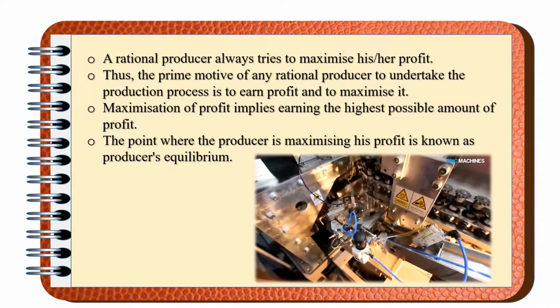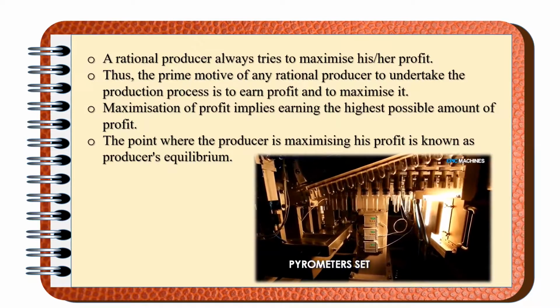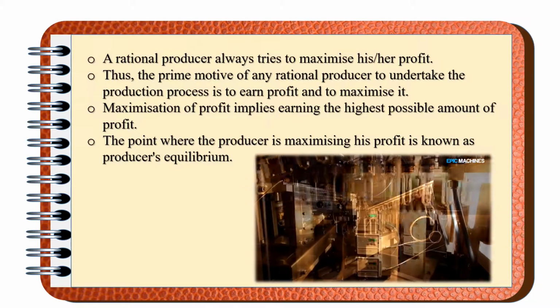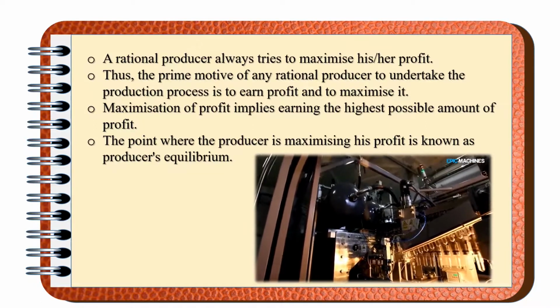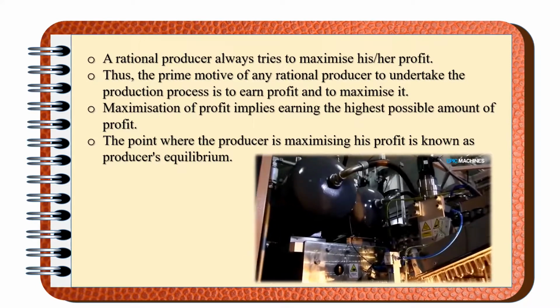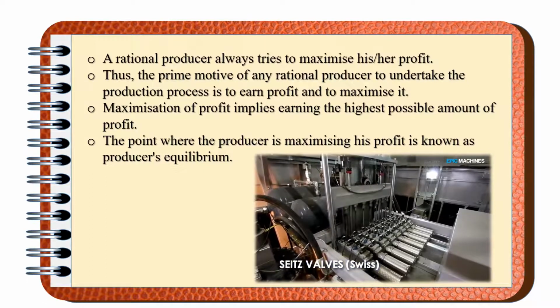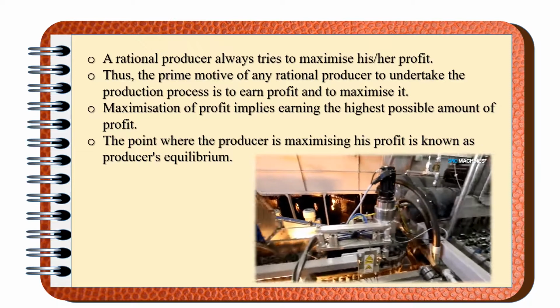Listen, a rational producer always strives to maximize his or her profit. Thus, the prime motive of any rational producer to undertake the production process is to earn profit and to maximize it. Maximization of the profit implies earning the highest possible amount of profit. The point where the producer is maximizing his profit is known as producer's equilibrium.